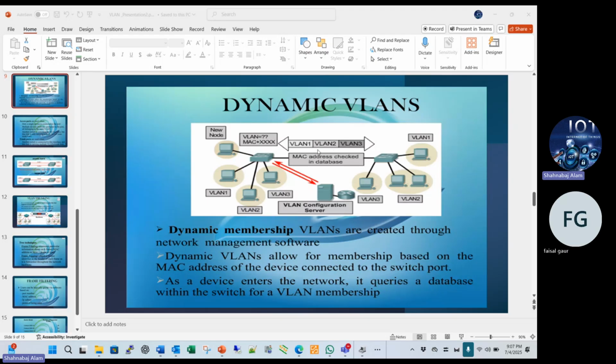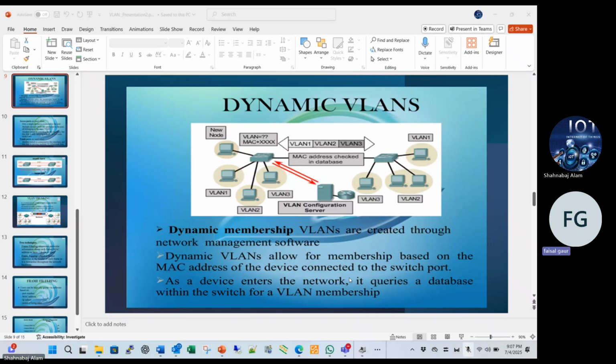This port is the trunk port. It supports VLAN 1, VLAN 2, VLAN 3. This port's traffic will be transferred to that switch. There is also VLAN 1, VLAN 3. And this port and this port are the access ports, and that port is the trunk port.